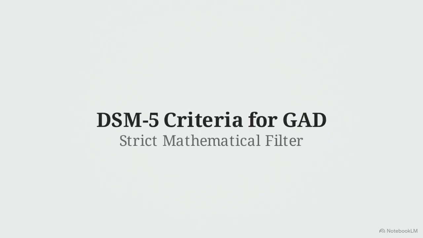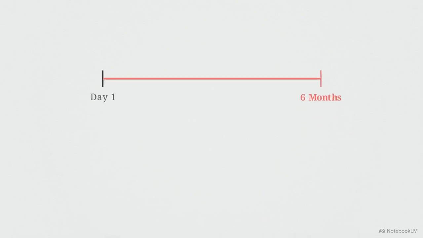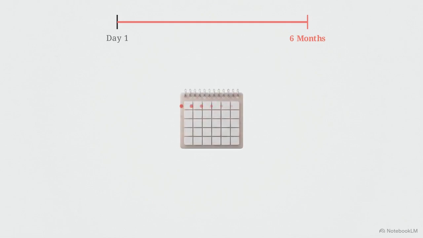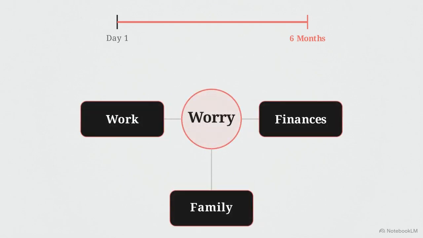We use the DSM-5 criteria as a strict mathematical filter to ensure diagnostic accuracy. The first requirement is temporal. The excessive worry must persist for at least 6 months. This worry must be present on most days during this period, not just intermittently. The worry must also be multi-domain. Fixation on a single issue does not meet the diagnostic threshold for GAD.